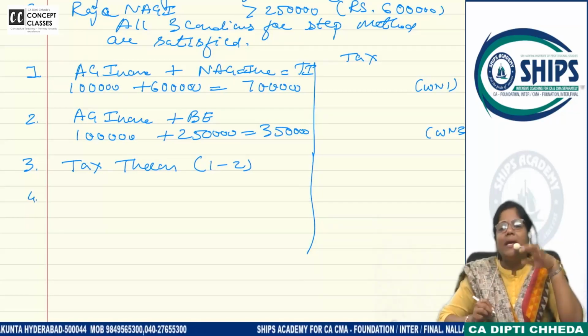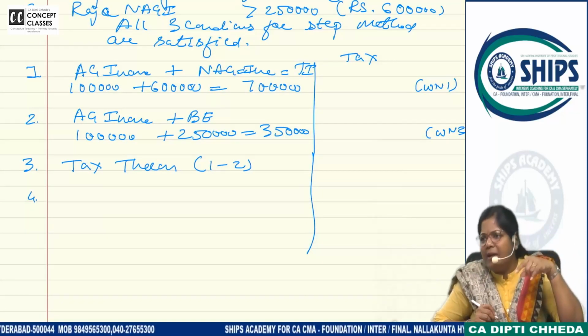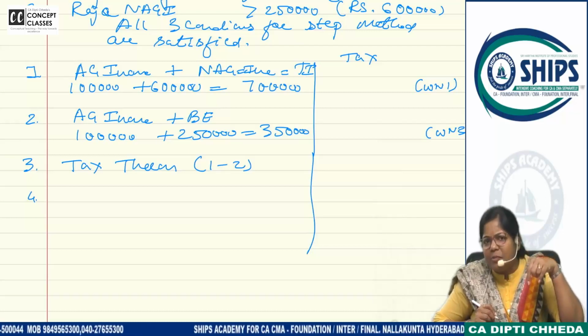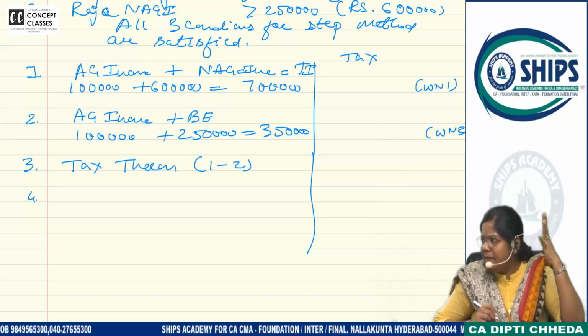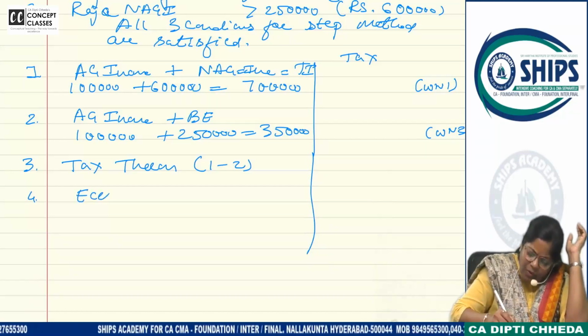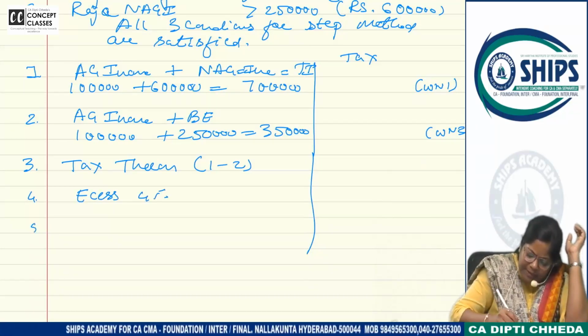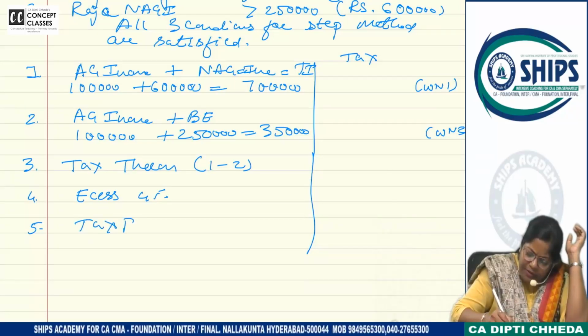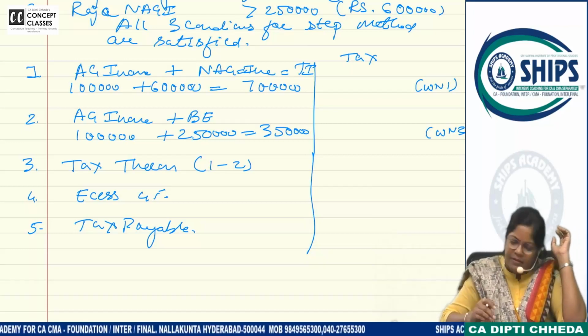Now, fourth step, genuinely, dear students, is rebate. But will you give rebate in this problem? Because the income has exceeded. So directly whatever tax you get, you will add what? ESES says 4%. You will get what? Tax payable. अच्छा है, clear है?